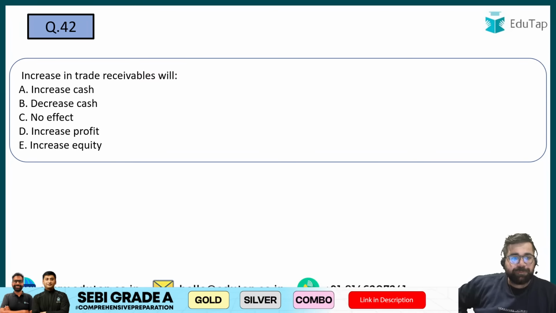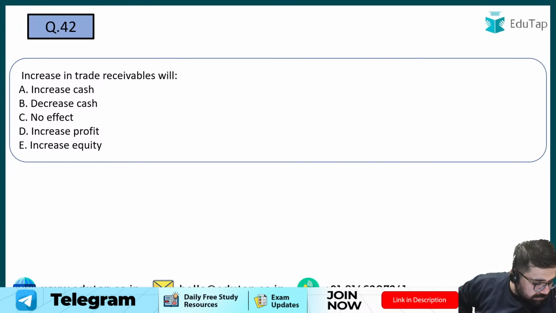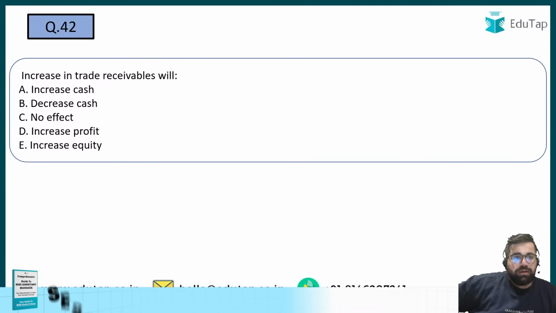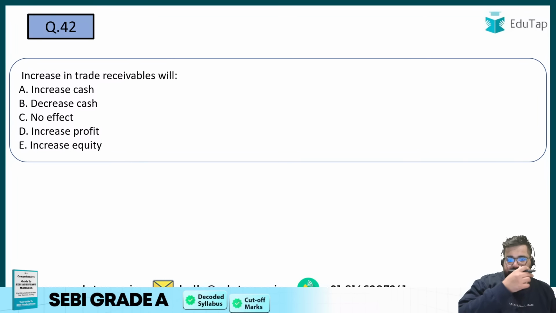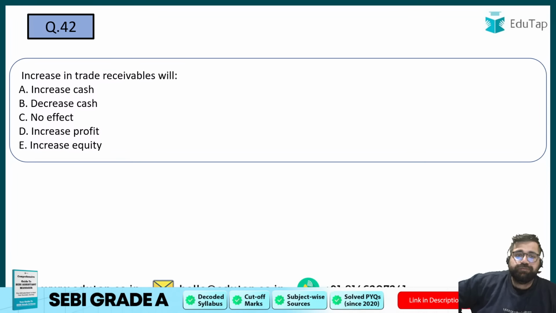Increase profit. How it will increase profit? E. Decrease cash. Sales will increase. Trade receivable. Okay, so sales increase. So it can be a debt. It can be a bad debt also.